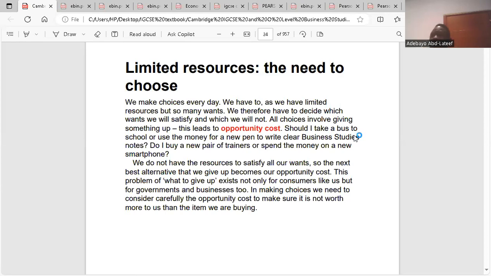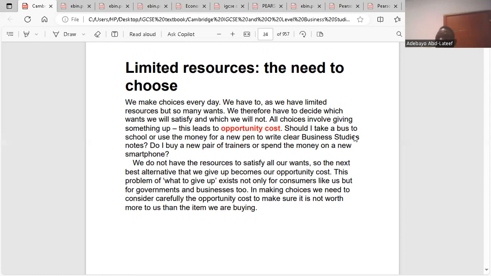So making a choice brings about opportunity cost. You get it? There's scarcity. Because of scarcity, people have to choose. That means we cannot have everything at any point in time. As a result, we have to decide on what we can have now and what we would defer to a later time. Like we choose to do business now and global perspective, then we'll be doing sociology and math at a later time.